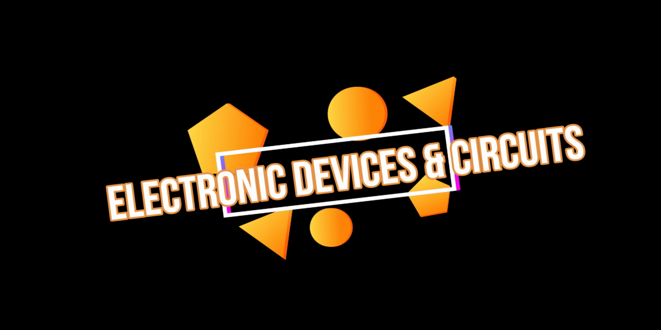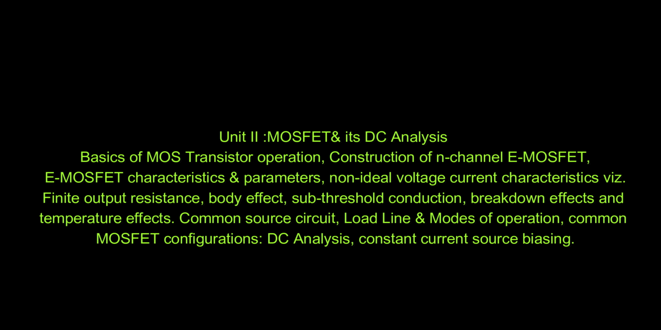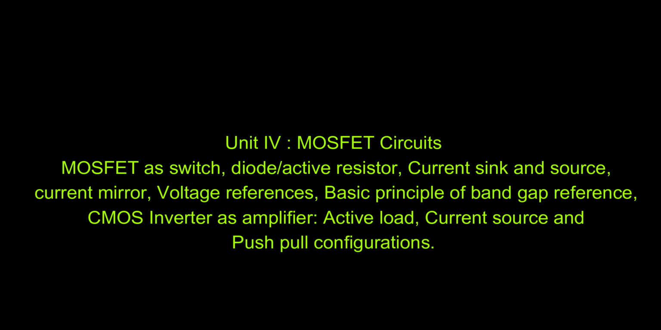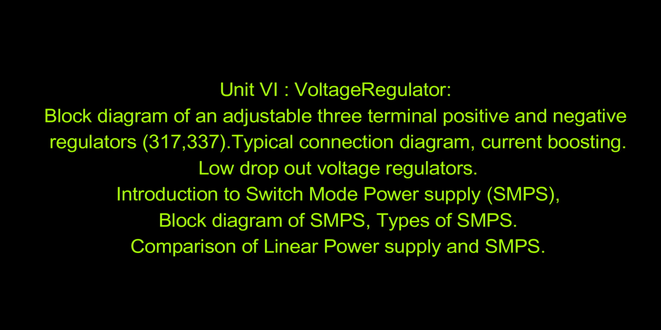Now EDC, that is electronics devices and circuits. First unit is JFET. Second is MOSFET and its DC analysis. Third unit is MOSFET AC circuit analysis. Fourth unit is MOSFET circuits. Fifth unit is feedback amplifiers and oscillators. And sixth unit is voltage regulator.